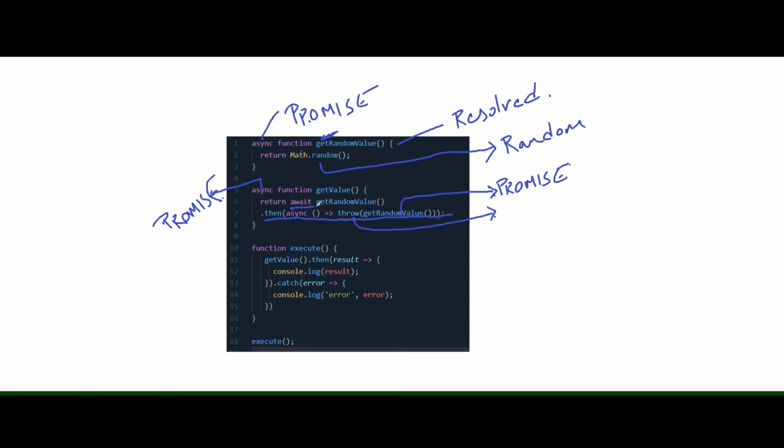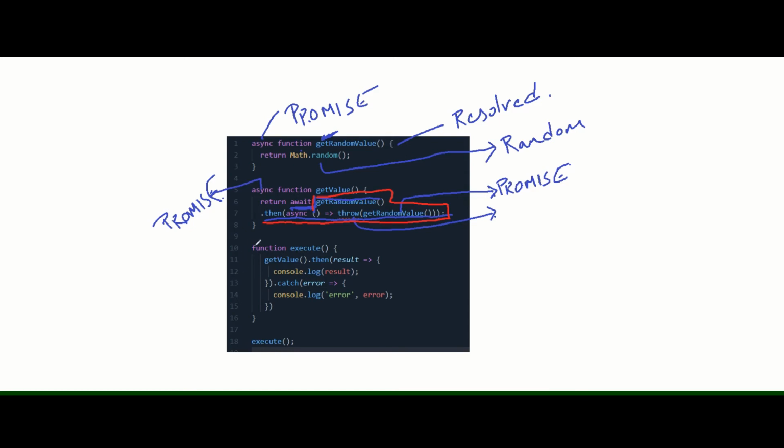And this await means that it will wait here till this entire block, I'll use another color here, so this entire block is completed. The execution of this entire block is completed.